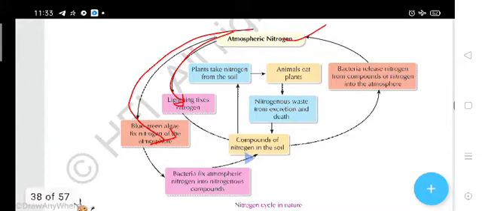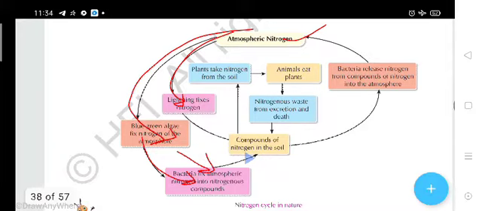And here is another method. As I told you, the bacteria which fix atmospheric nitrogen into nitrogenous compounds are rhizobium bacteria. Then there will be conversion of atmospheric nitrogen into nitrates, which is the usable form.